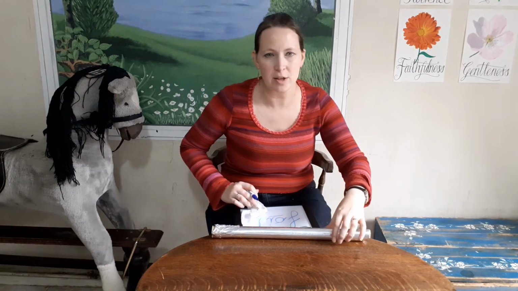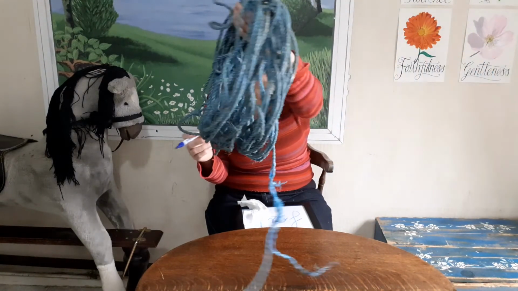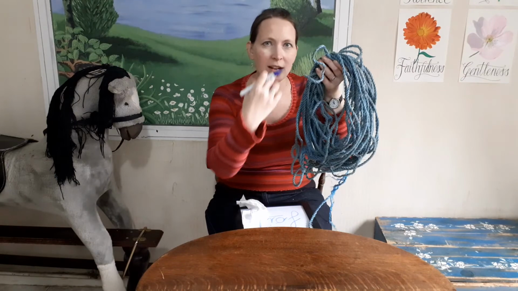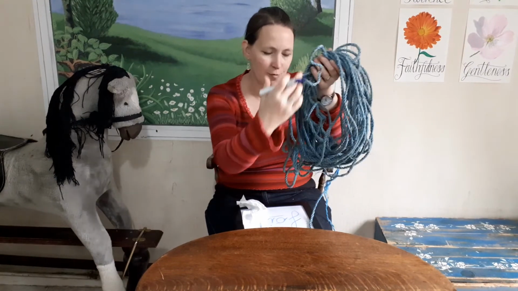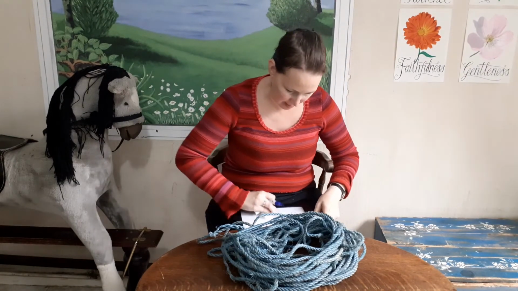Right, the next one we're going to do is a little bit trickier. It's coil. Now a coil is when something goes round and round and round, a bit like a snake. Or what I have in my house, I don't have a snake, I have a long rope and it's coiled round and round and round. We call that a coil.